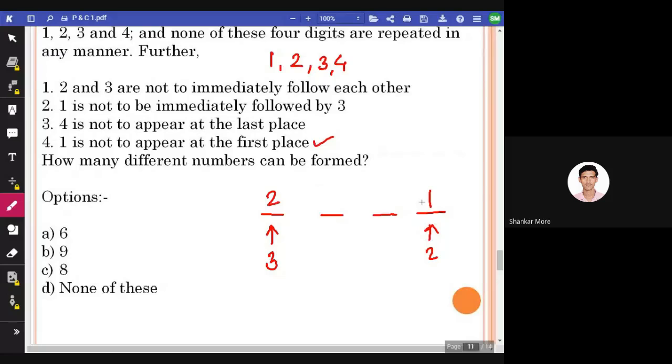Now 1 and 2 are gone. So 1 is not to be followed by 3, right? So 3 can be taken here. And only one place is remaining, that is 4 here. So 3 into 2 is 6. This is quite a confusing question, but the correct option is 6 here.